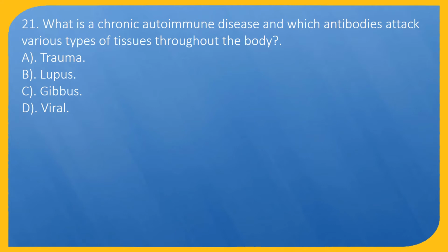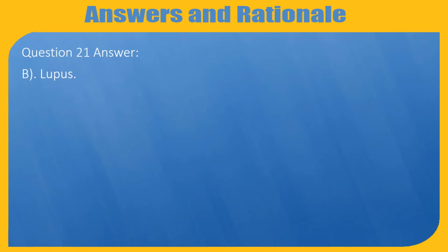Question 21. What is a chronic autoimmune disease in which antibodies attack various types of tissues throughout the body? A. Trauma. B. Lupus. C. Gibbous. D. Viral. Question 21 answer: B. Lupus.